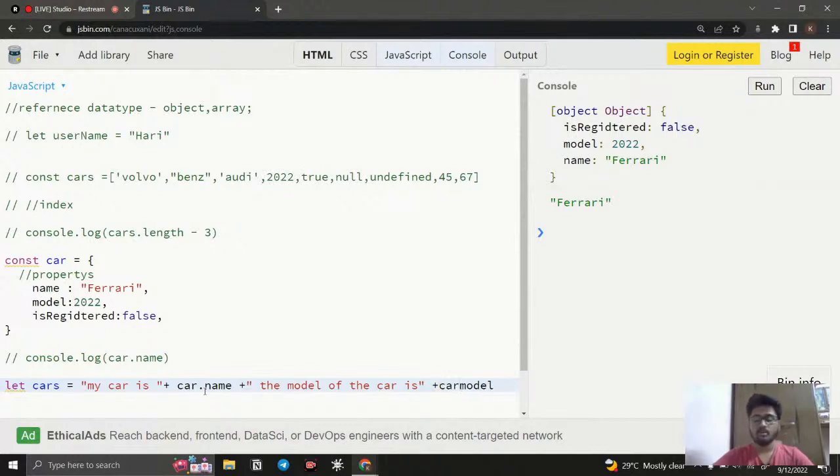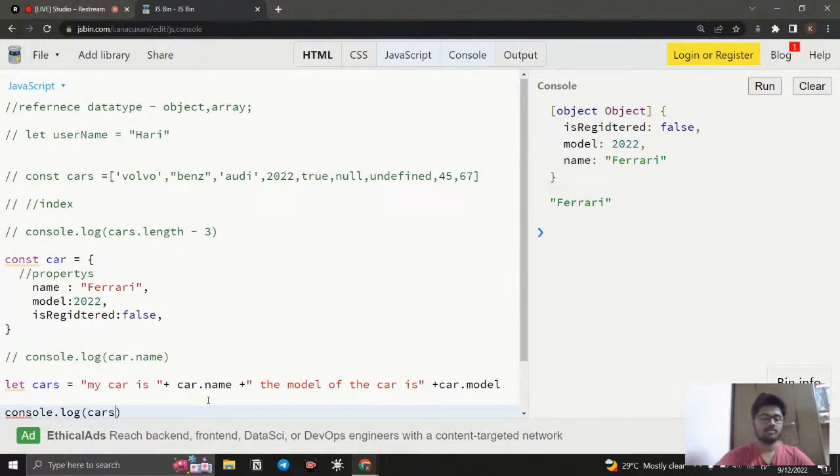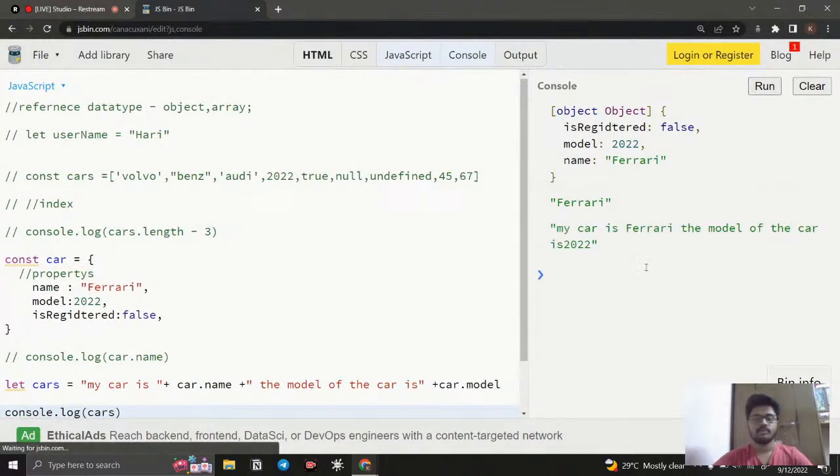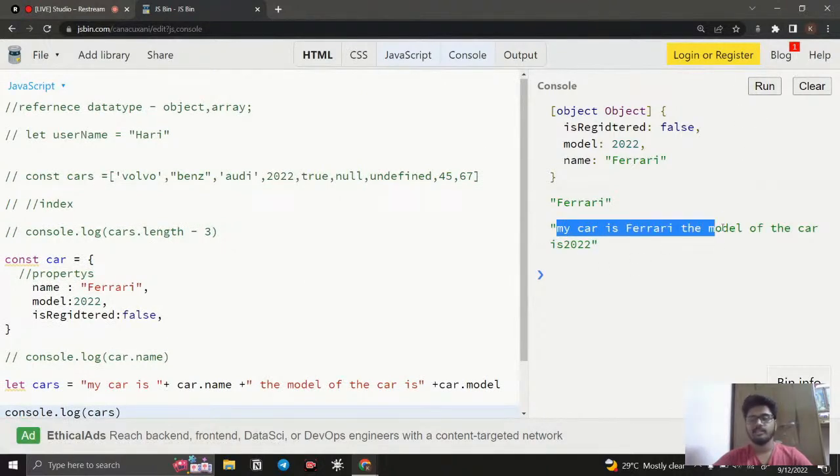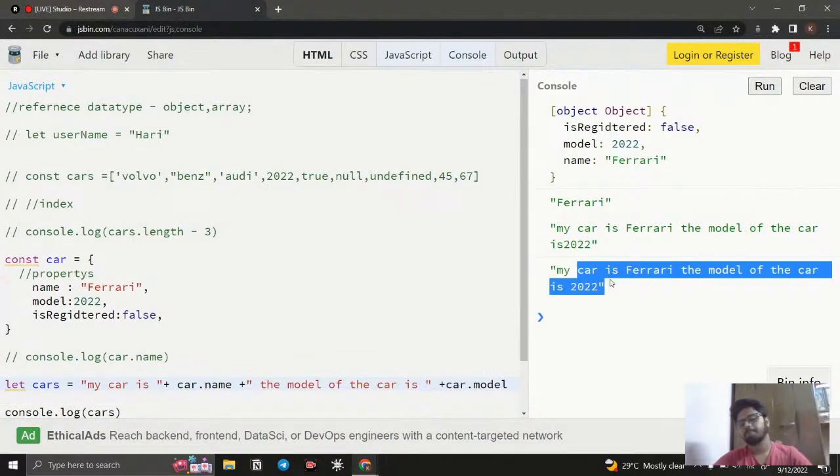You need to call car dot model. So now if I console.log cars and run this, you can notice my car is Ferrari, the model of the car is 2022. A little bit of space we can give, and we can run it. You can see, fine. Likewise, we can access it and we can use it.